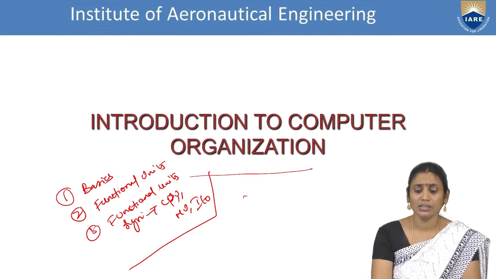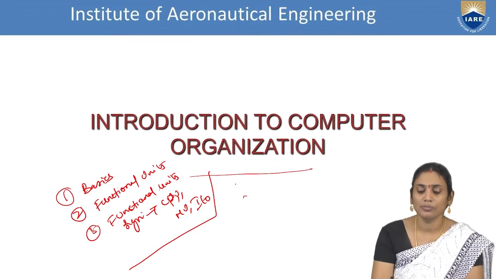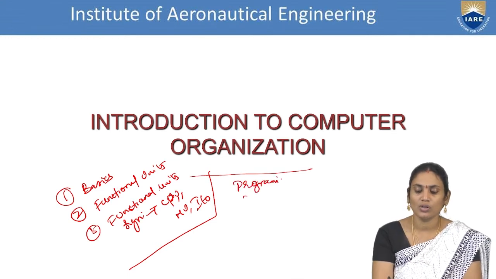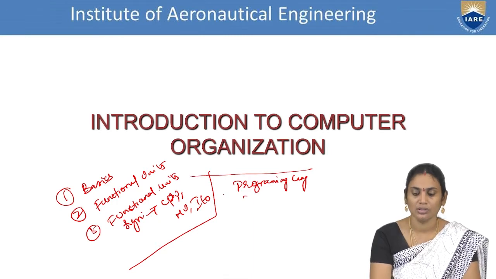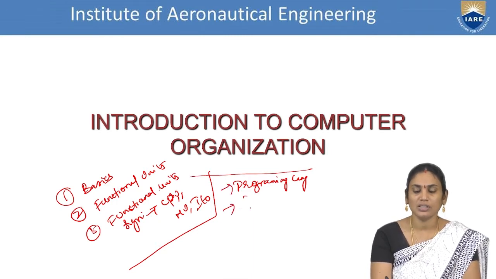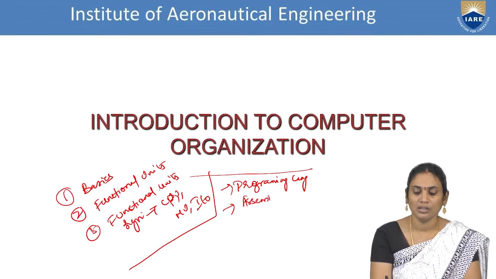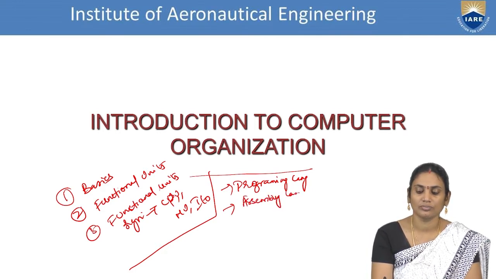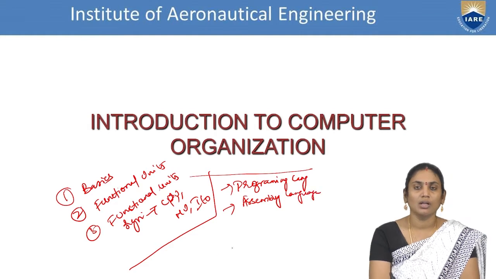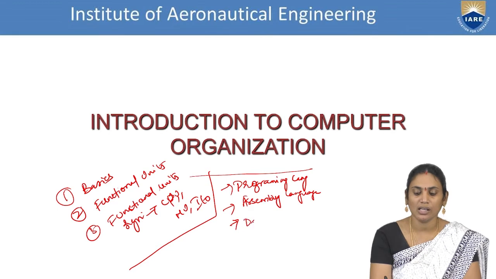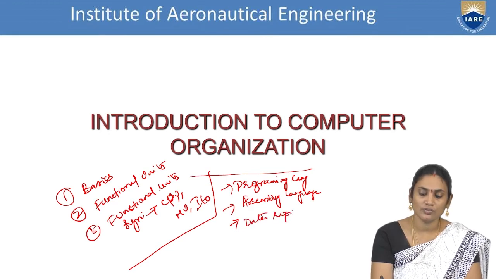To understand this, we have to go for the basic things like programming languages. First, what is the importance of programming language in order to handle the computer organization. Next is how it is internally represented by means of assembly notations. Third is how exactly the data is represented, so data representation is also one of the concepts we have to understand.